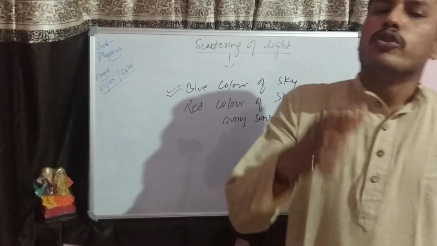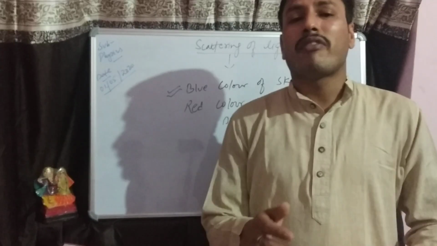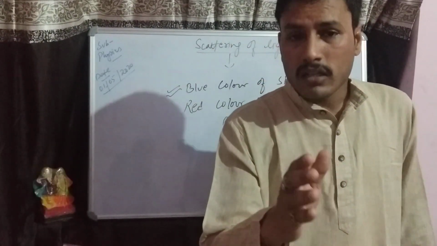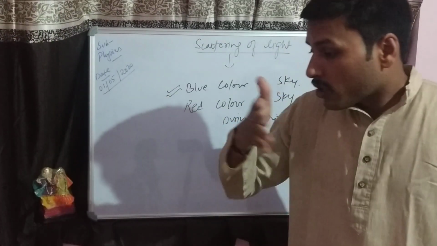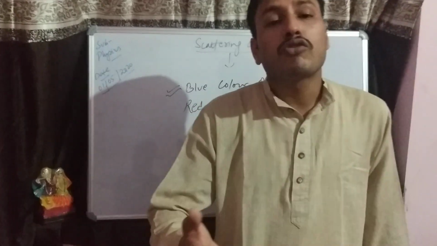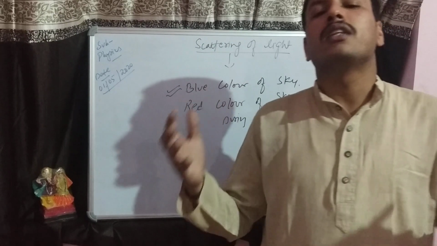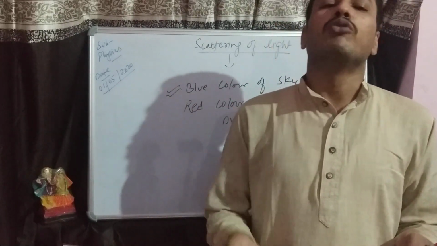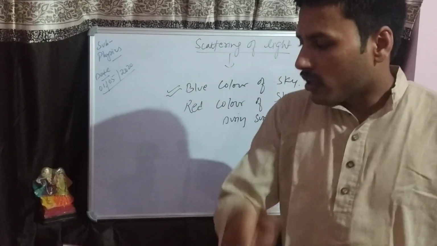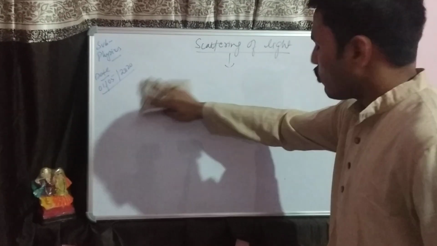Hope you understand about the scattering of light, and that it is the scattering of light that allows you to see the light. Okay? Now the light is not only visible to us, we are also able to see the different parts using the light. Now after completing the scattering of light, you can say that you can see light, and by using light you can see anything. Okay? Now some homework is there, some questions are there.